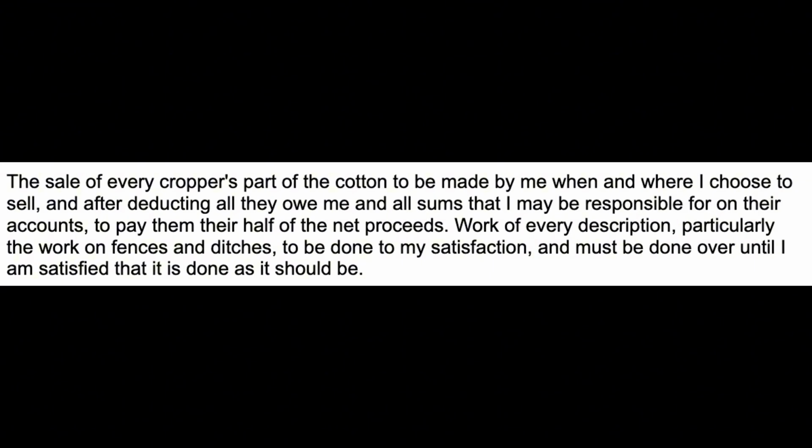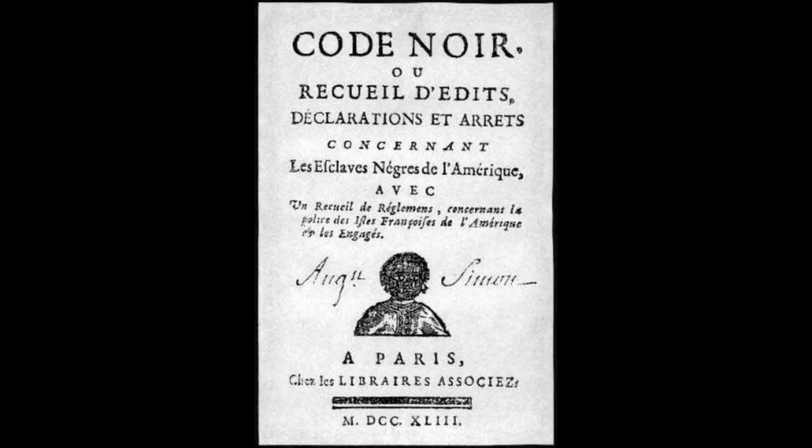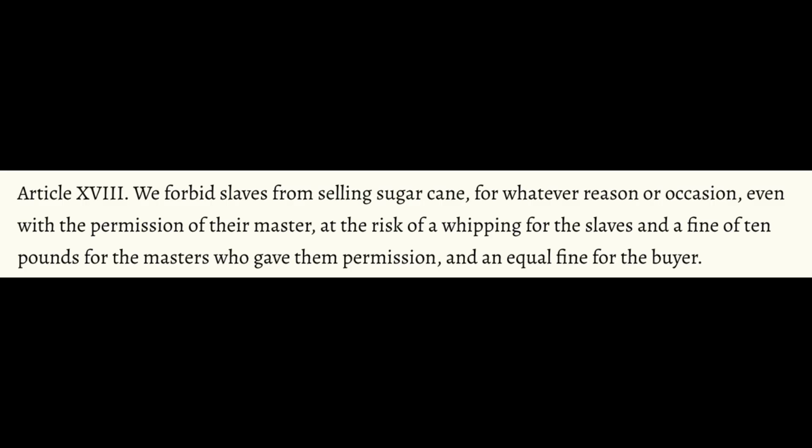This idea was presented in the Code Noir, the Louisiana Slave Code. In the Code Noir it is written that a slave cannot sell sugarcane, repeating the idea of African Americans not being able to sell the crops they farmed. This proves that the working conditions are similar because even though they are freed from slavery and are working a paying job, they don't have the right to be in charge of their crops. They are instead used as a form of farming material just as they were when they were enslaved.